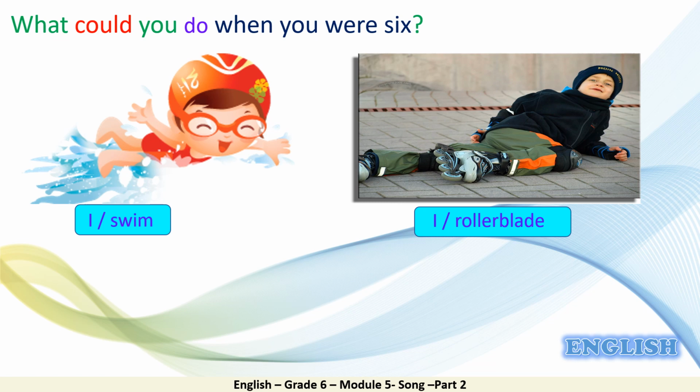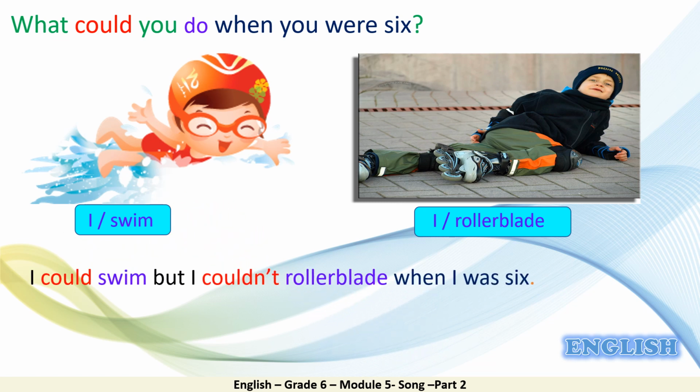Can you answer this question, please? Yeah, great! I could swim, but I couldn't rollerblade when I was 6.